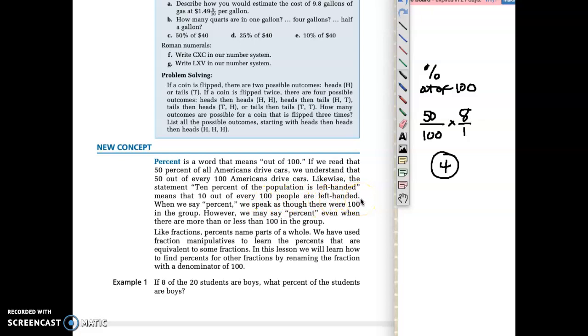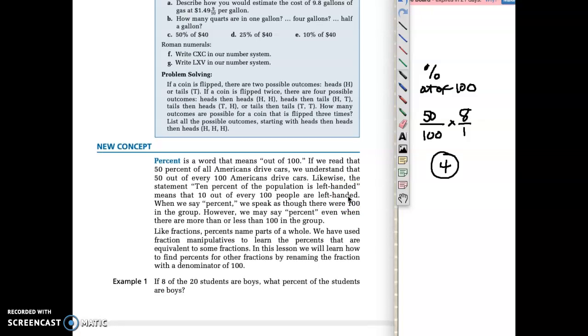I wonder if that is true. Are any of you guys left-handed? I am not. One of my kids is, but carrying on.